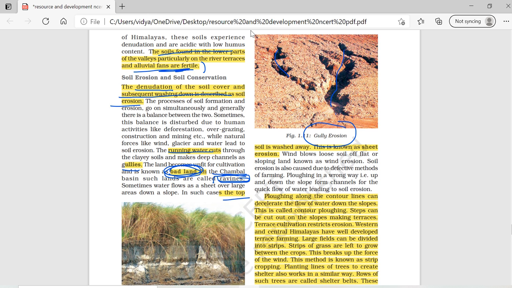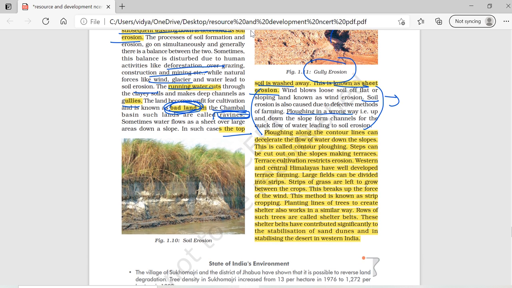Sheet erosion means when the topsoil is washed away; that is what we call sheet erosion. So what are the factors? As I said earlier, these are the factors because of which you have soil erosion. And adding to it, soil erosion is also due to defective methods of farming, plowing in the wrong way. This also causes soil erosion.